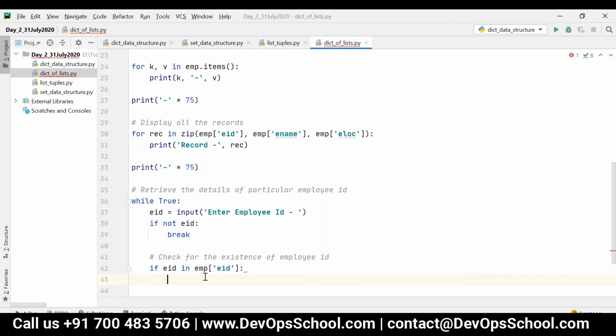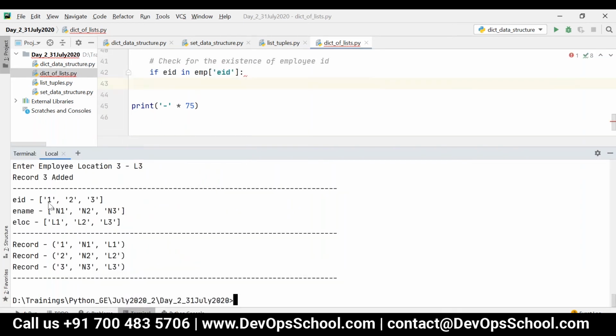So if it is present, what I should do is retrieve the index, that is the position, where that particular employee exists. Whether it is in index 0, index 1, or index 2. If I retrieve that position, I can easily use the same position to retrieve the name and location, right?